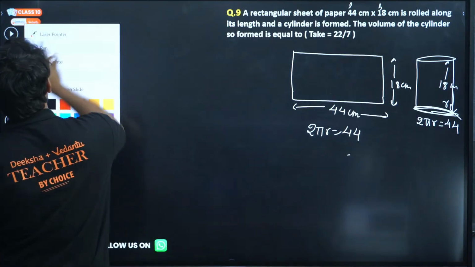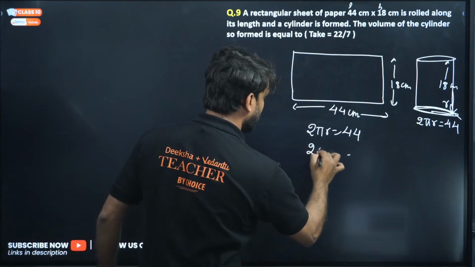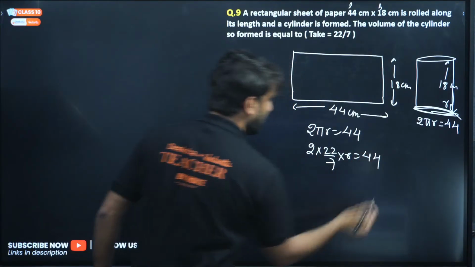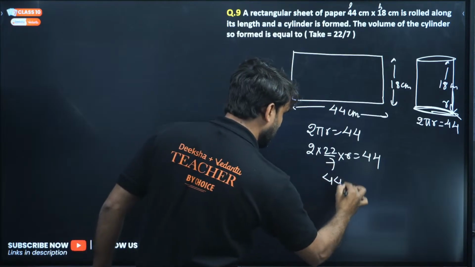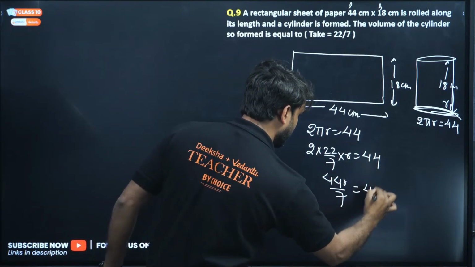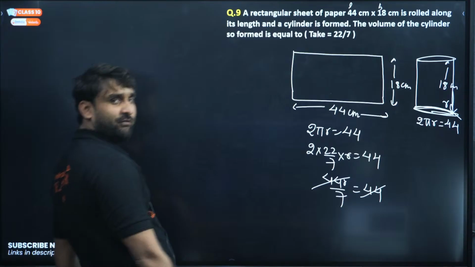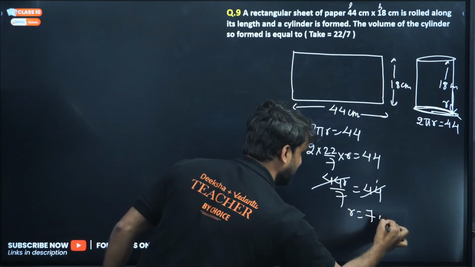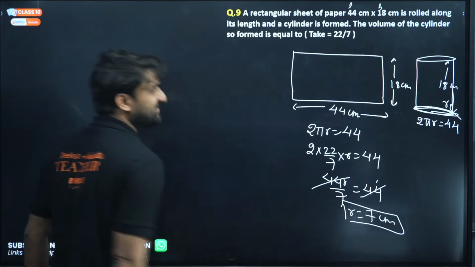Everything should be very systematic and clear. So 2 into pi, which is 22 by 7, into radius equals 44. So 2 into 22, r by 7 equals 44. 44 is cancelled with 44. So 7 will go to that side. So 7 into 1 will be 7 centimeter. So the radius is 7 centimeter.